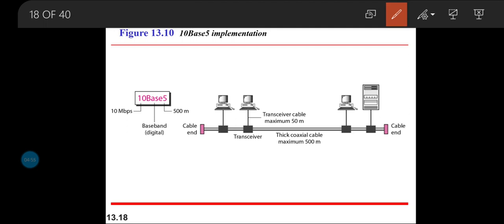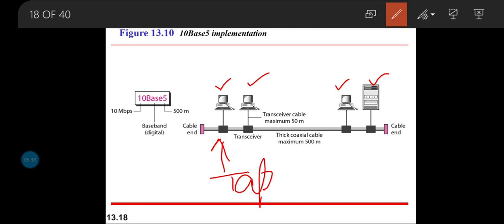The 10Base5 was the first Ethernet specification, and it made use of the bus topology with an external transceiver. Any station at the external part, we call a transceiver station, which means it can be a transmitter or a receiver, connected with the help of a thick tap. The box-like thing here, which is dark in nature, is the tap via which we connect to that external transceiver station.